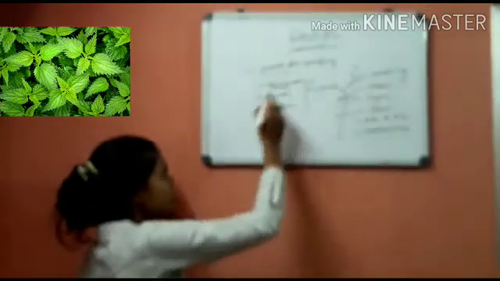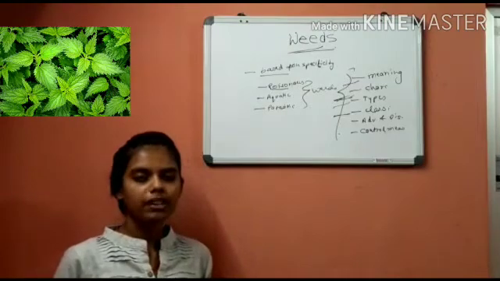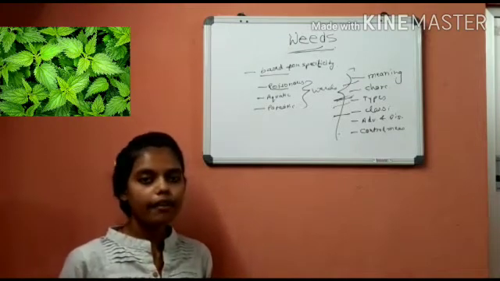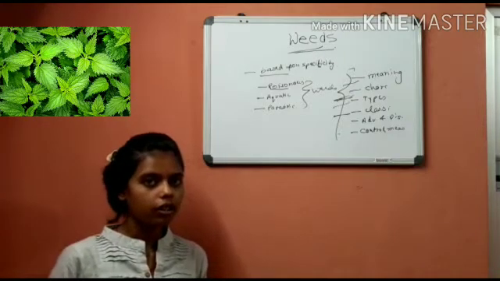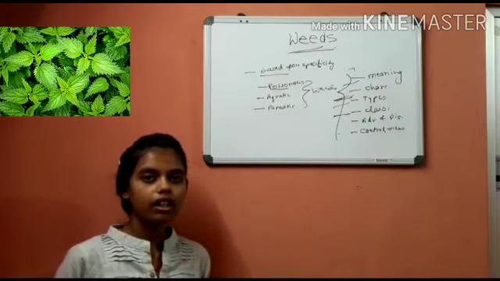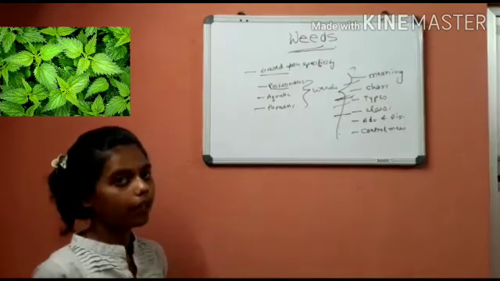So poisonous weeds are those which are poisonous in nature. They cause harm to human beings or animals which consume them and can result in death. These are usually harvested along with fodder plants and animals consume them while grazing. An example is the Dhatura plant.